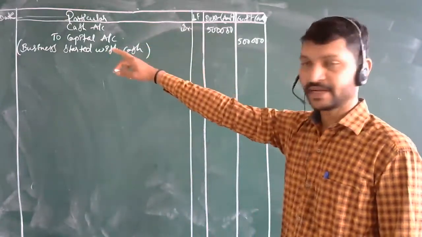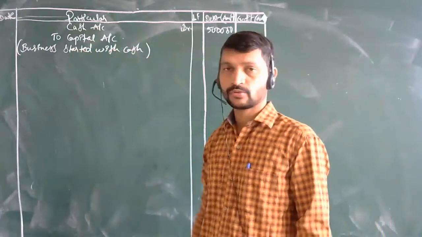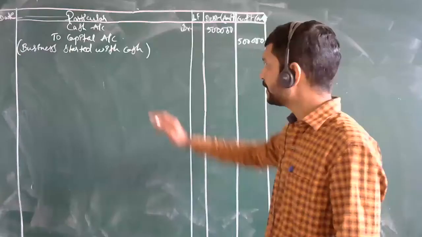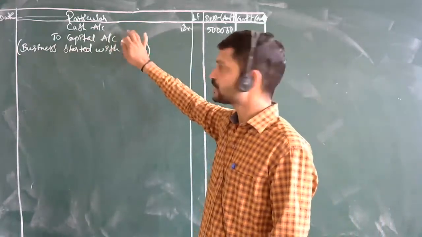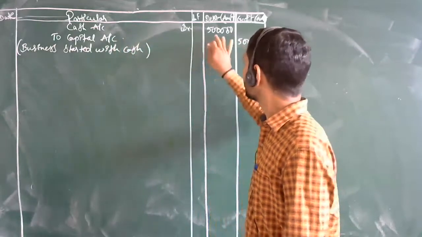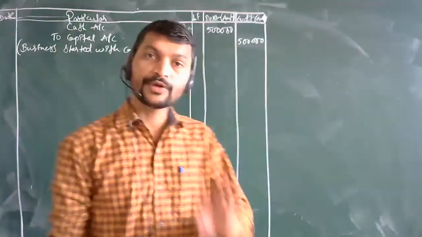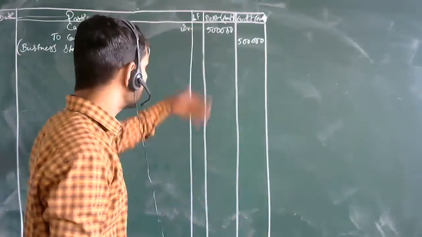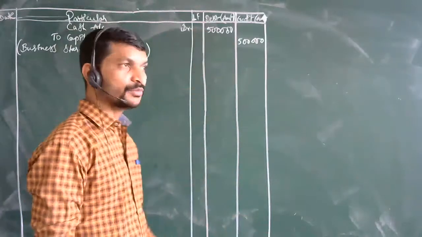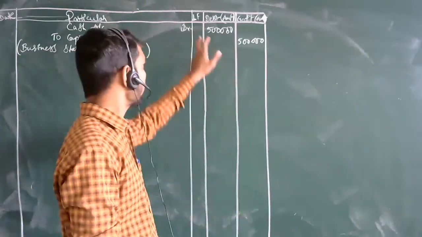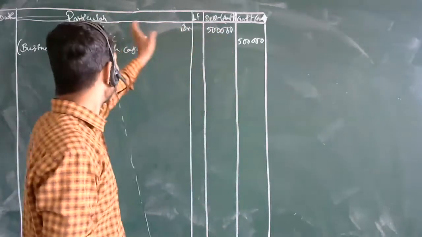You have to maintain the first column of the date. Then if the dates are given, there you are going to maintain the dates. The next problem you will be knowing that. Then next, the particulars. In particulars, you are going to show the individual accounts here. The cash account debit to capital account. Then here the ledger folio: when you individually open the individual accounts for this, at that time the page number where the transactions are being recorded, you are going to write in the ledger folio part, and this is the amount over here which has been debited in cash account.